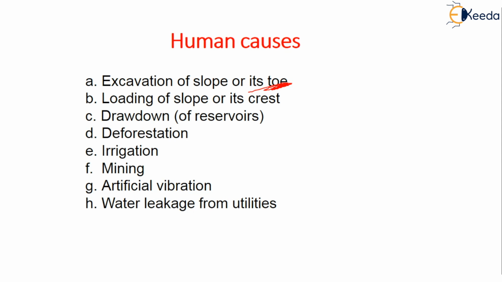Other one is drawdown, mainly due to the reservoirs. Another one is deforestation. We are cutting down the forest, which is very dangerous. The fifth one is irrigation. It is also a human cause. Mining, artificial vibration, and water leakage from utilities.